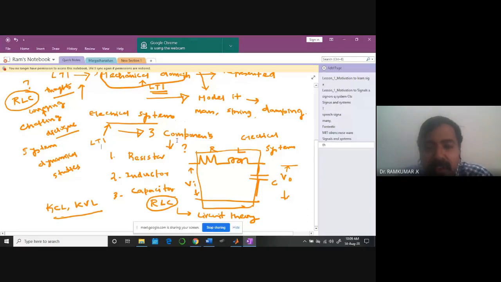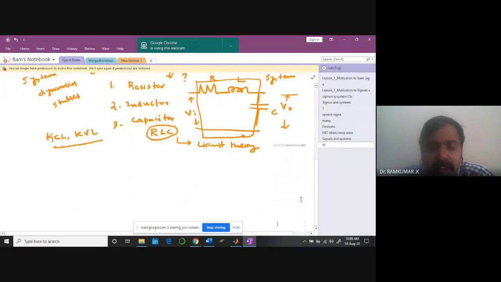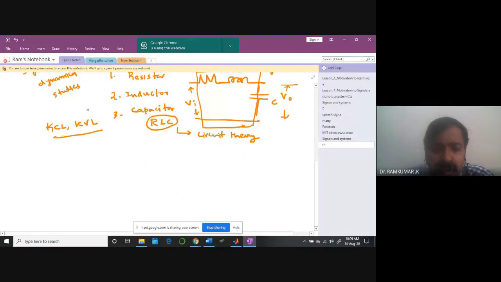That's a key point. But why am I saying this? Just imagine, this is a very big statement, and what I'm uttering is not a simple thing. Just imagine you have so many mechanical systems in the world, including cars, autonomous cars, robots, CNC machines, welding machines.